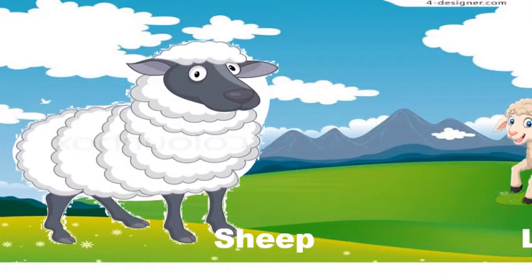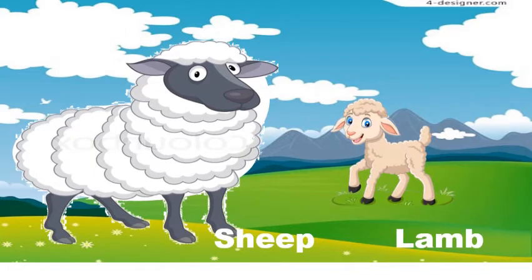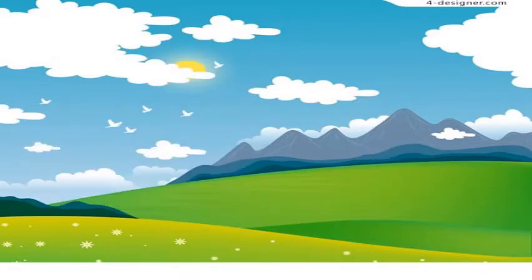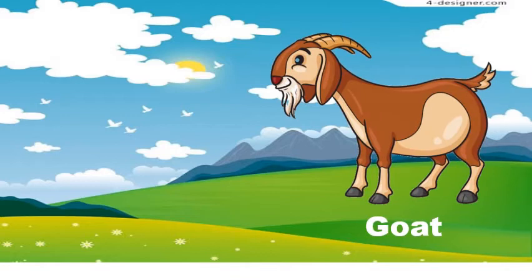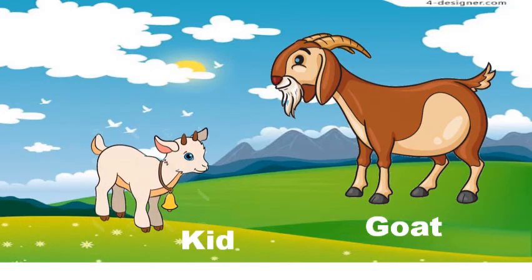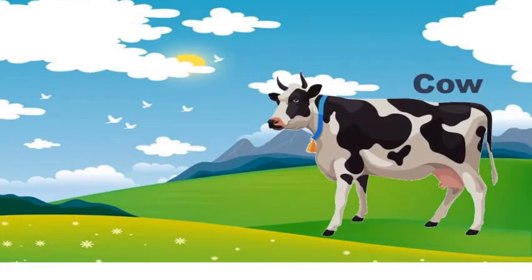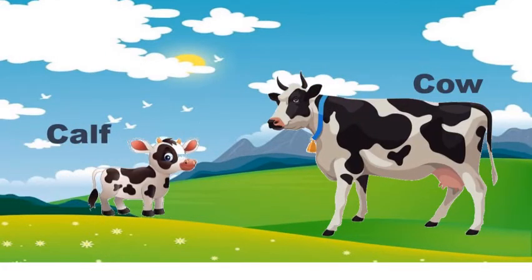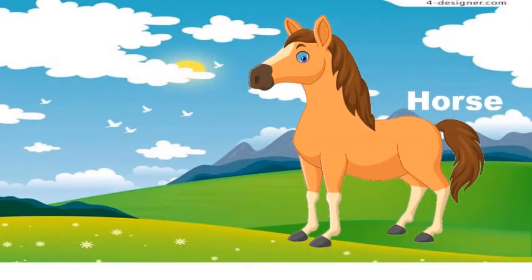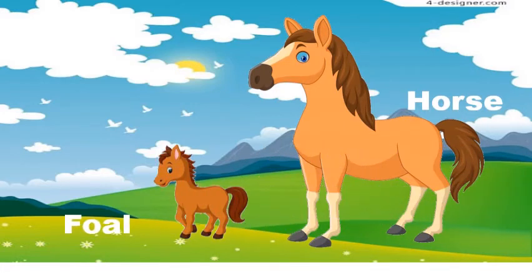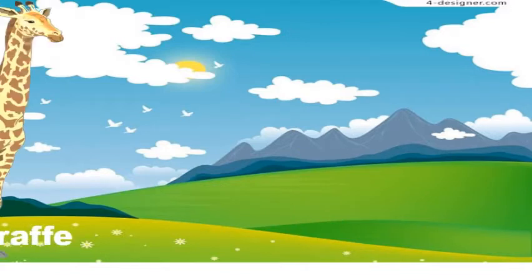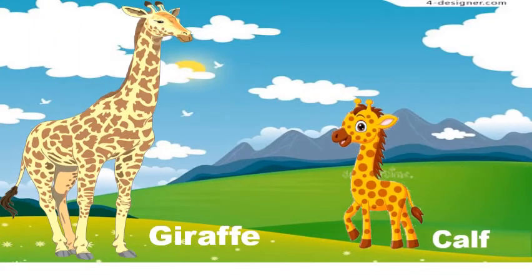Sheep. Baby of sheep is called lamb. Goat. Baby of goat is called kid. Cow. Baby of cow is called calf. Horse. Baby of horse is called foal. Giraffe. Baby of giraffe is called calf.